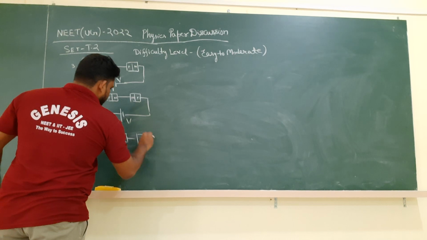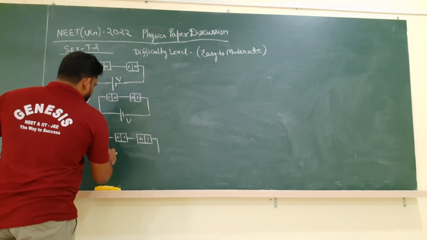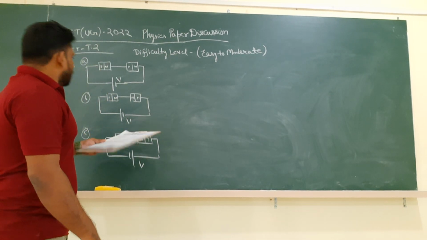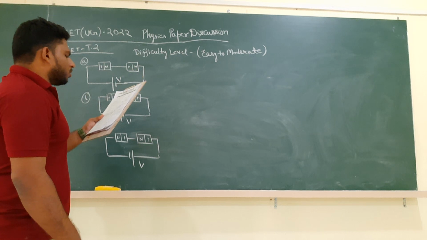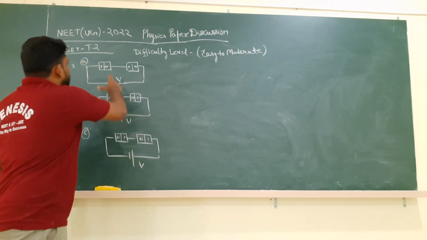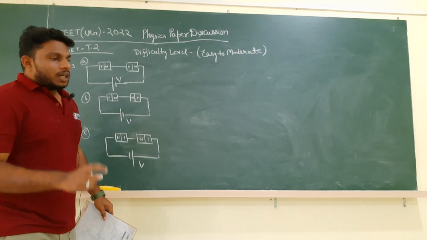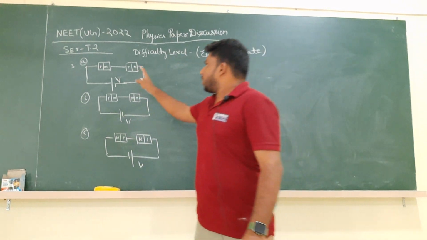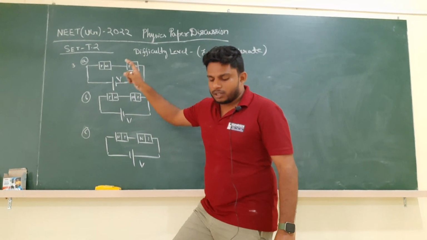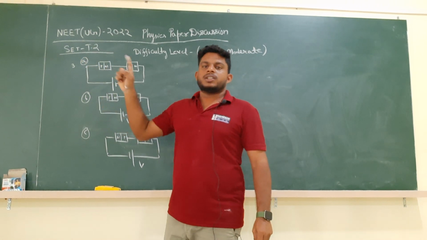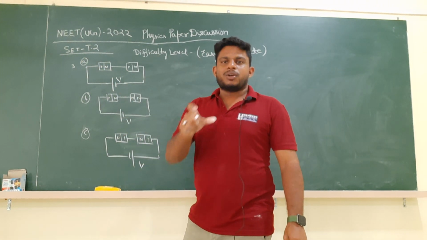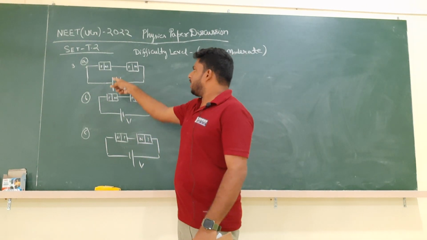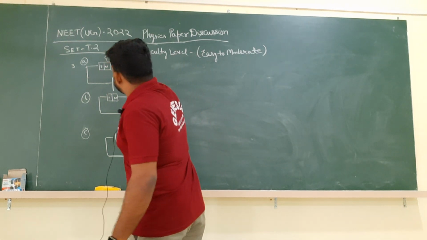Okay, so in this manner we could see they have given the 3 diagrams, and in the question they are asking that in the given circuits A, B and C, the potential drop across the 2 PN junctions are equal in which cases. That means in each circuit there are 2 PN junction diodes, and they are asking the potential drop between the 2 PN junction diodes are equal in which cases. So it is very clear, students, potential drop will be equal if the biasing will be same. Because they are similar PN junction diodes, if the biasing is same, then potential difference will be same. See, clearly forward biased, so it is forward biased.